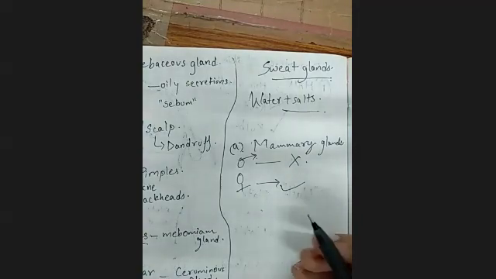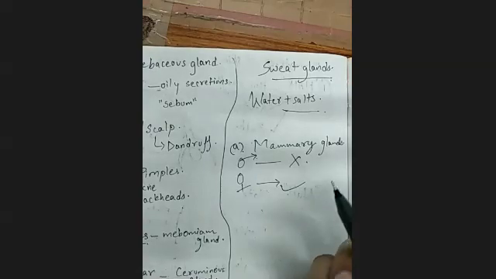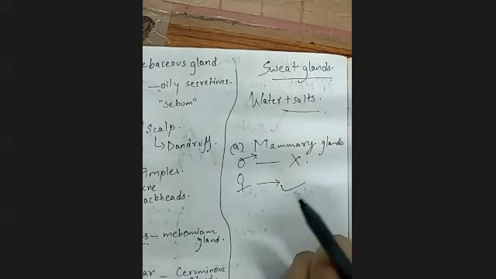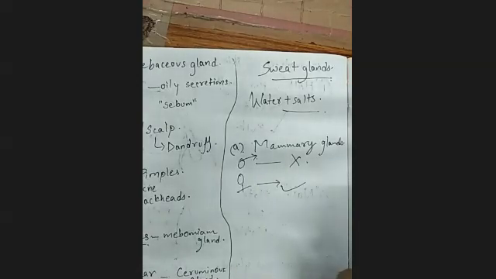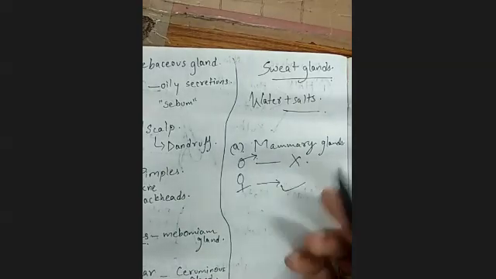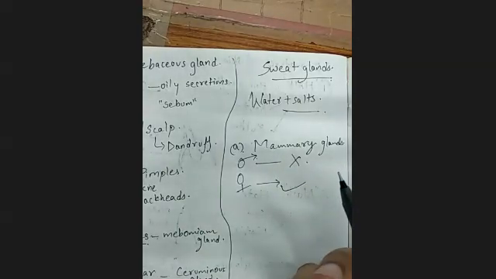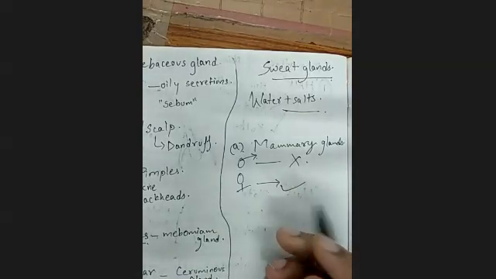See how it works. It is a miracle of nature, a very beautiful thing nature gave to females.